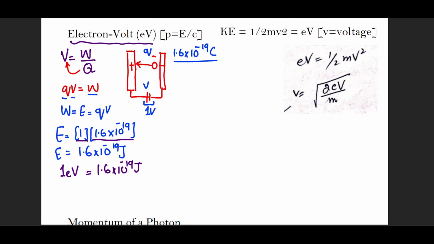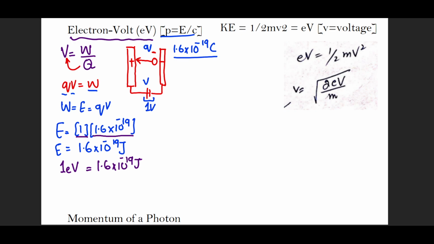Okay, so we understand the momentum equation given in the syllabus as well. Also, from this concept, we make one equation: if the work done on the charge was QV, and that is going to produce a kinetic energy in this moving charge, then let's equate both of them. So this is half mv squared. The velocity of this charged particle is going to be the square root of 2eV divided by m.